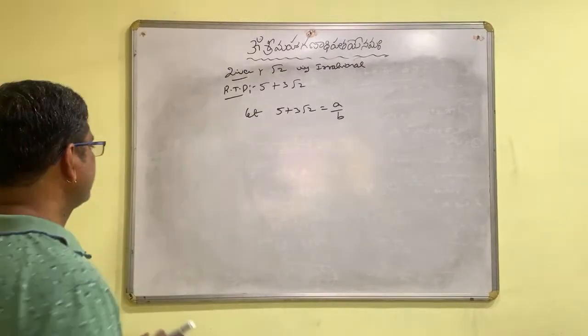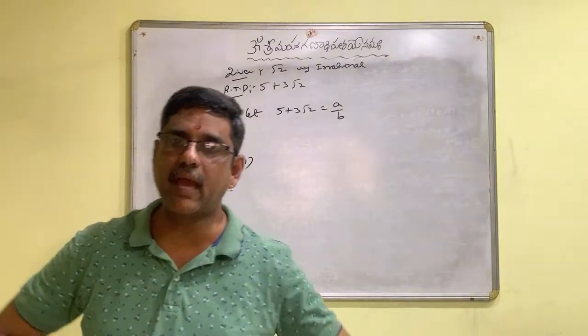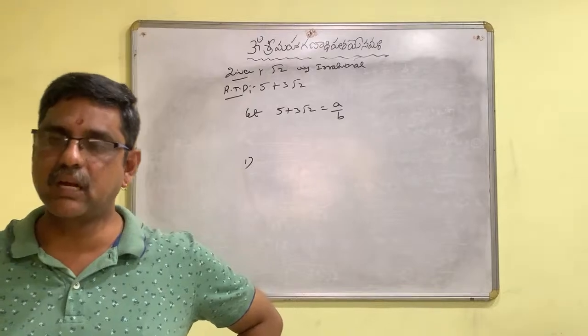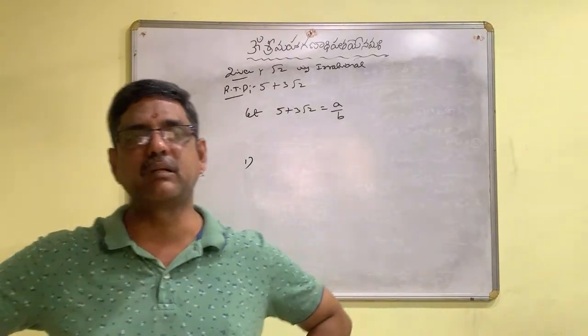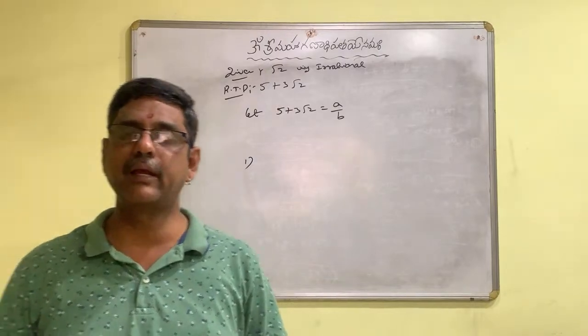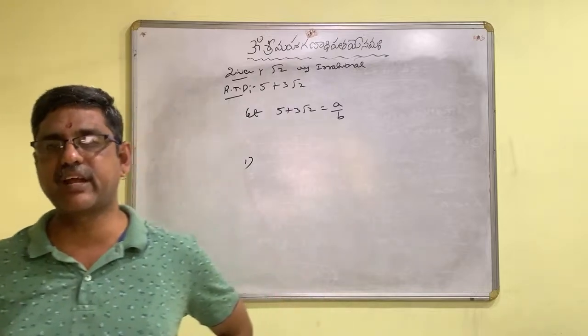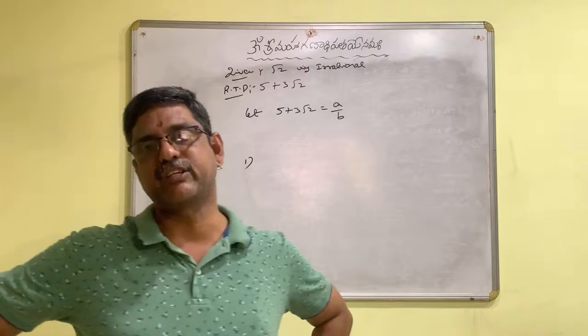What are they? First property. If we add two rational numbers, the result is rational number. If we subtract two rational numbers, result is rational number only. If we multiply two rationals, result is rational. If we divide two rationals, result is rational.